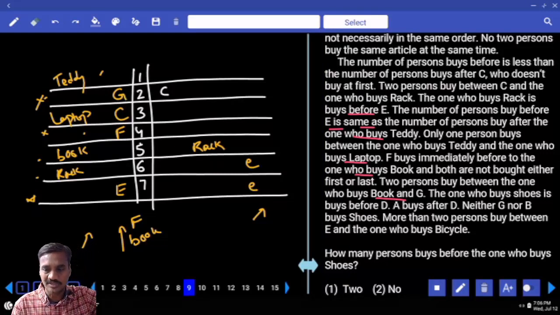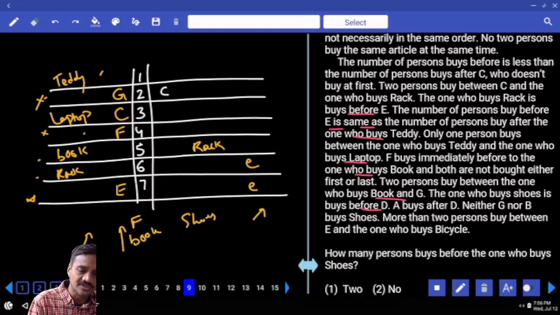And the one who buys shoes buys before D. And shoes is before this D. The word immediate is not given. And A buys after D. That means shoes, D and A must be together. This is the order: shoes, D and A. Then tell me what is the order we have? Shoes, D and A.